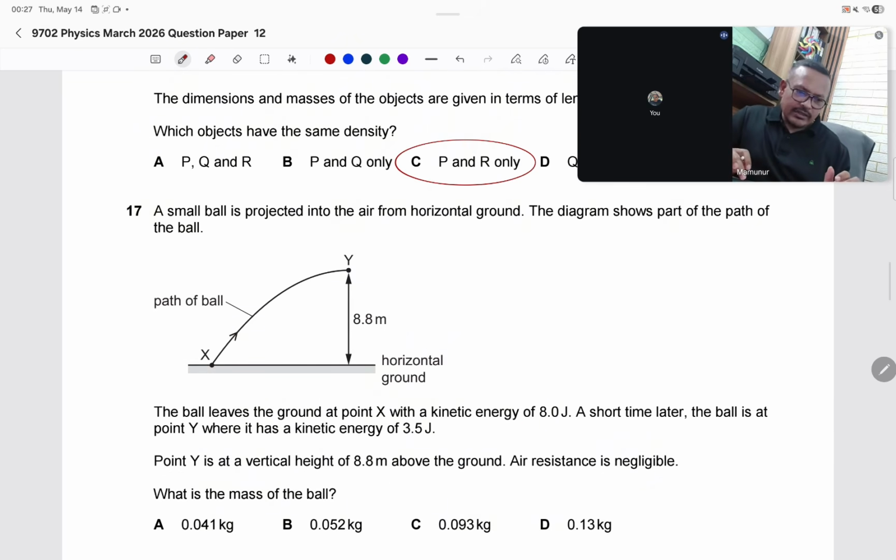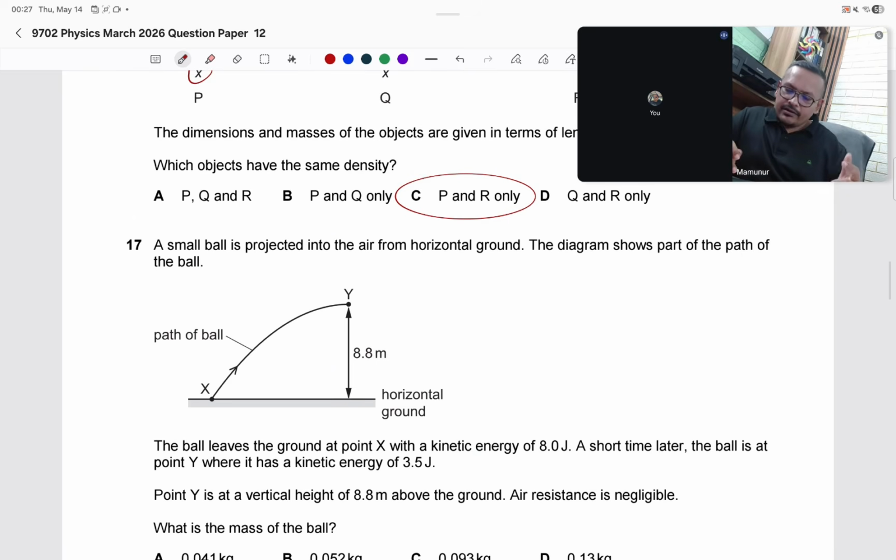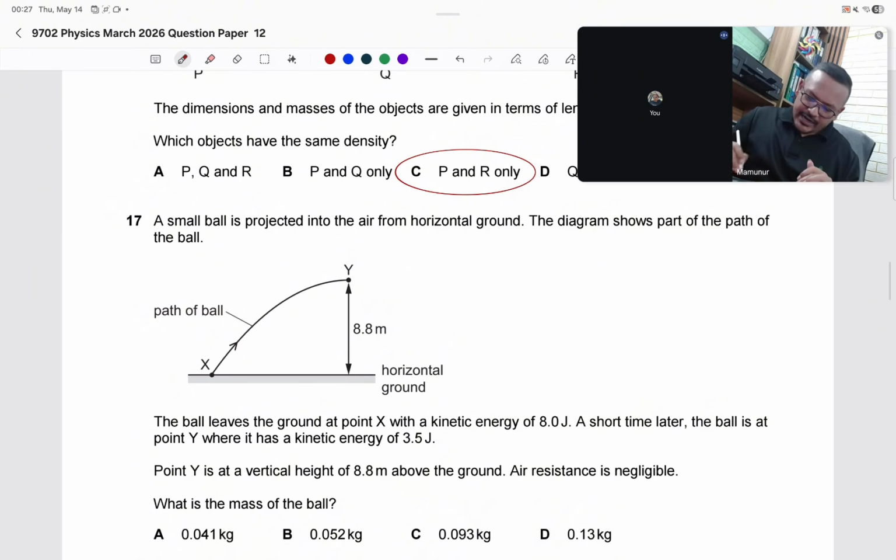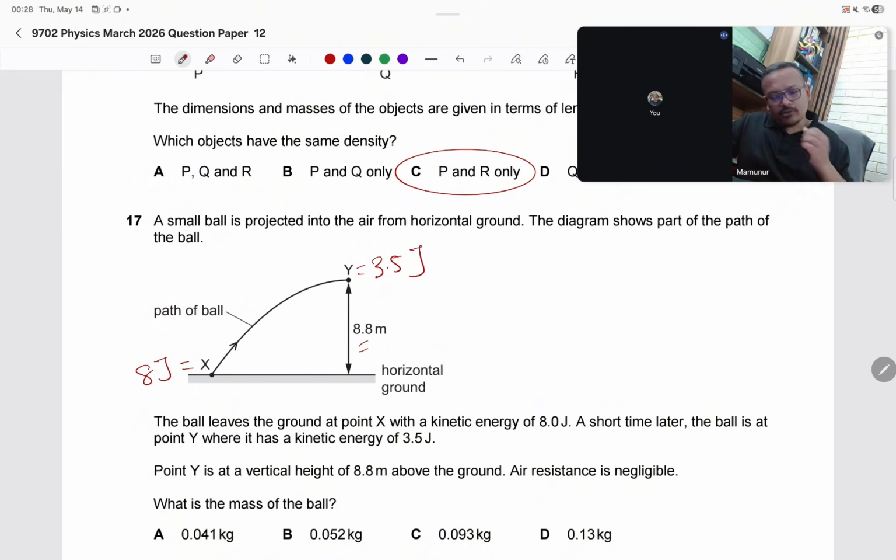17. A small ball is projected into the air from horizontal ground. The diagram shows the path of the ball. The ball leaves the ground at point X with a kinetic energy of 8 joule. A short time later, the ball is at point Y with kinetic energy 3.5 joule. Point Y is at a vertical height of 8.8 meter above the ground. Air resistance is negligible. What is the mass of the ball?